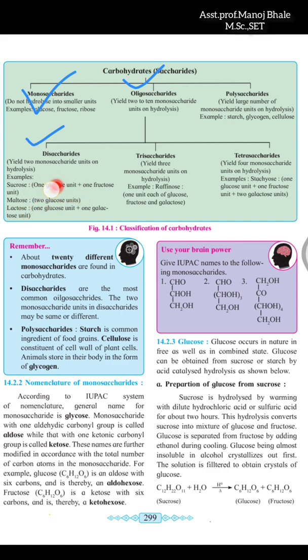That means in these 3 examples, what is the common thing? After hydrolysis there is formation of the 2 units. Sucrose hydrolysis gives 2 units, maltose hydrolysis gives 2 units, lactose after hydrolysis gives 2 units. That means these are known as the disaccharides. Trisaccharide, tri means 3 units are formed here. If any carbohydrate is hydrolyzed and 3 monosaccharides are formed, it is known as the trisaccharide. Raffinose is one example.